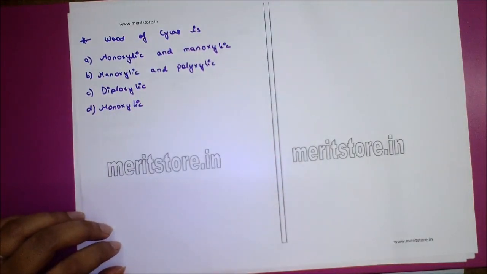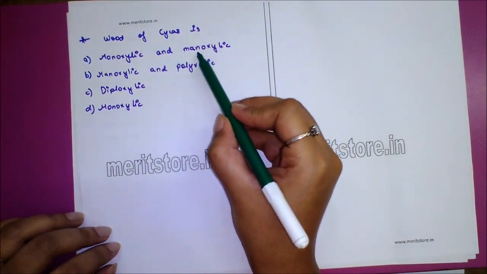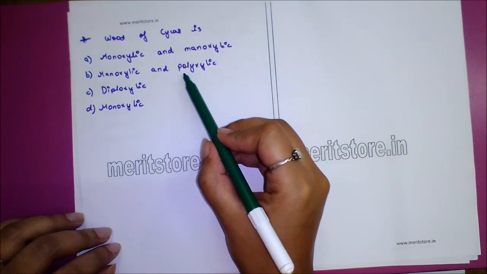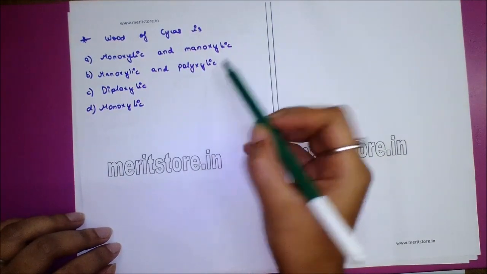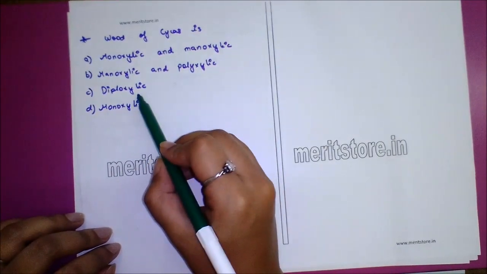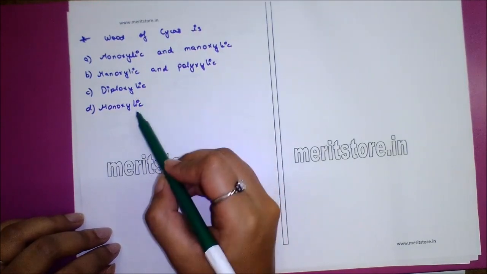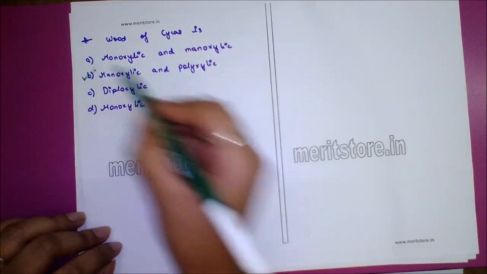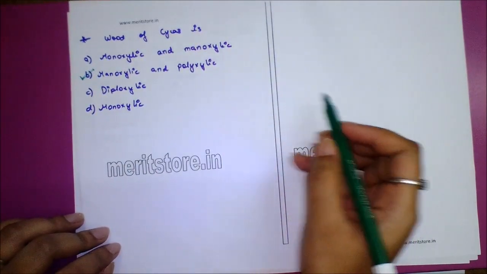Wood of Cycas is option A monoxylic and monoxylic, option B monoxylic and polyxylic, option C diploxylic, option D monoxylic. So answer is option B monoxylic and polyxylic.